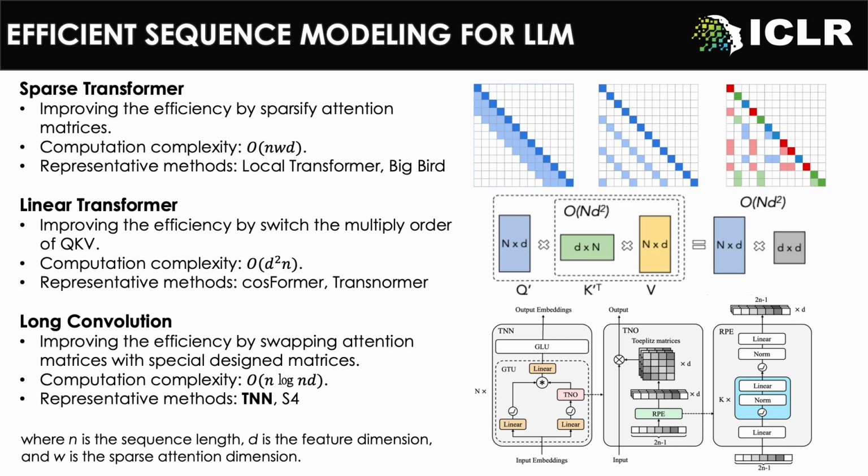The first one is sparse transformer. It improves the modeling efficiency by sparsifying attention matrices, as shown on the right. Note that the performance of sparse transformer is upper bounded by vanilla transformer.